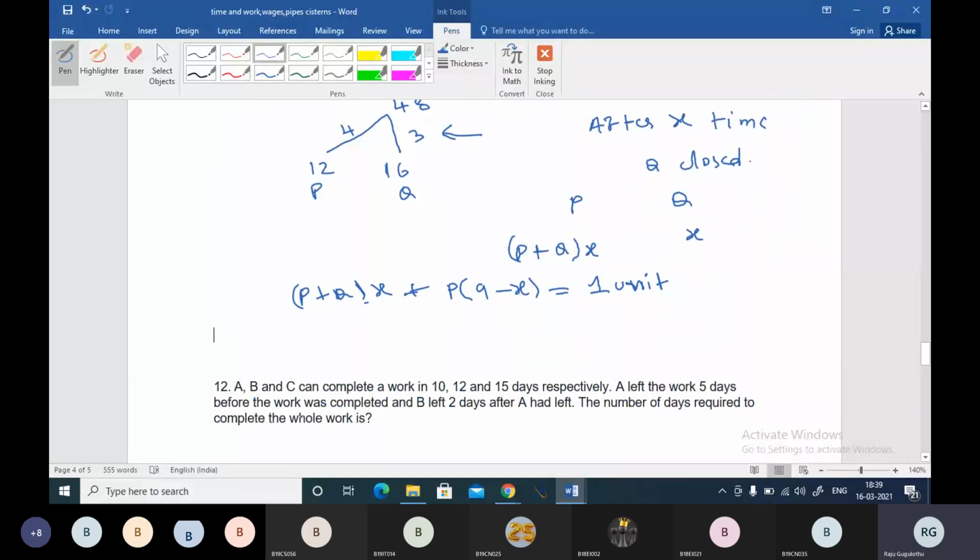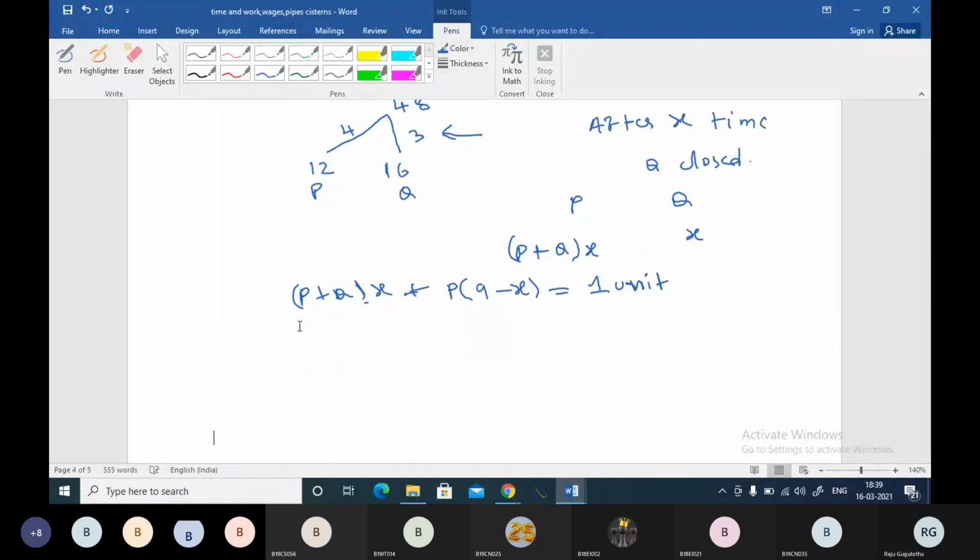So this will solve. You can see P in 1 minute is making 4 units, and Q in 1 minute is making 3 units.